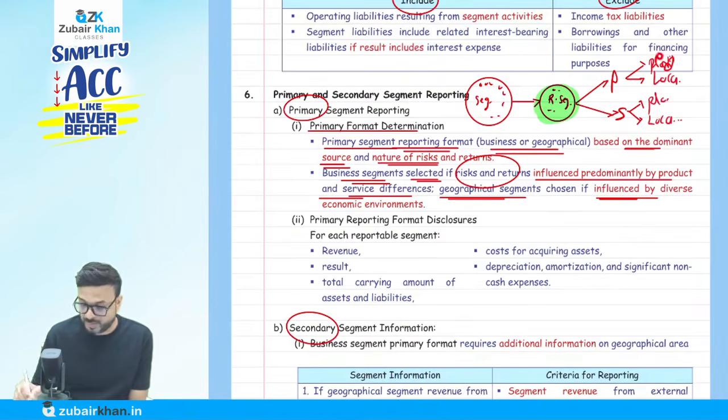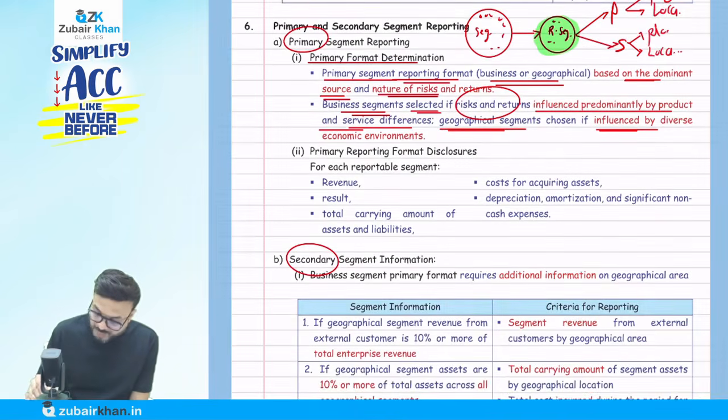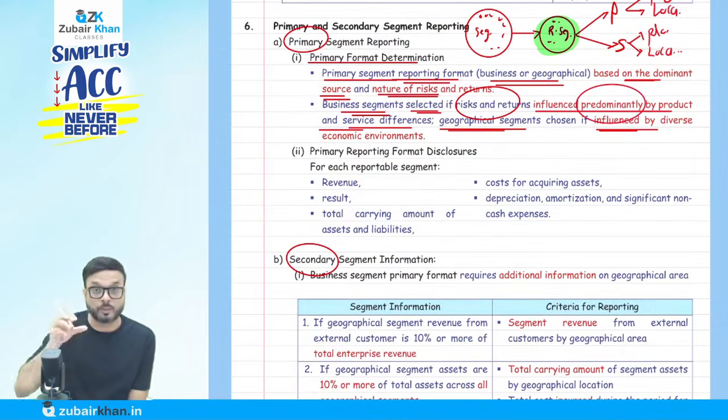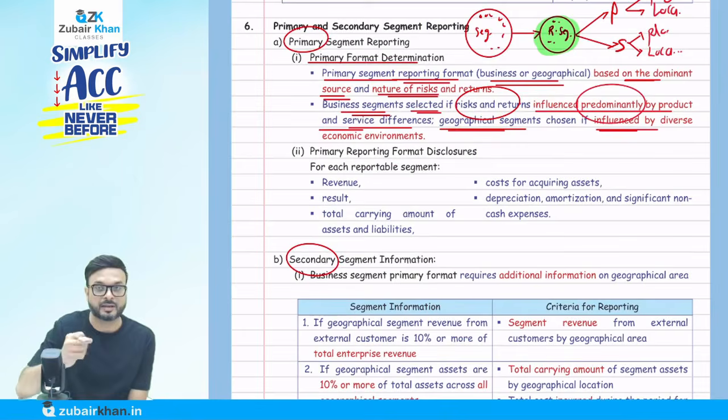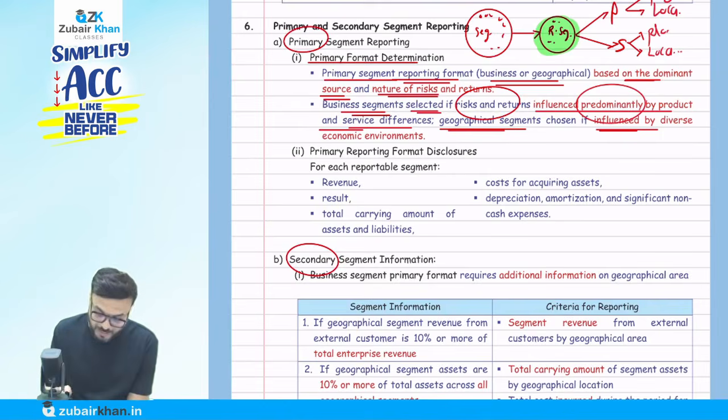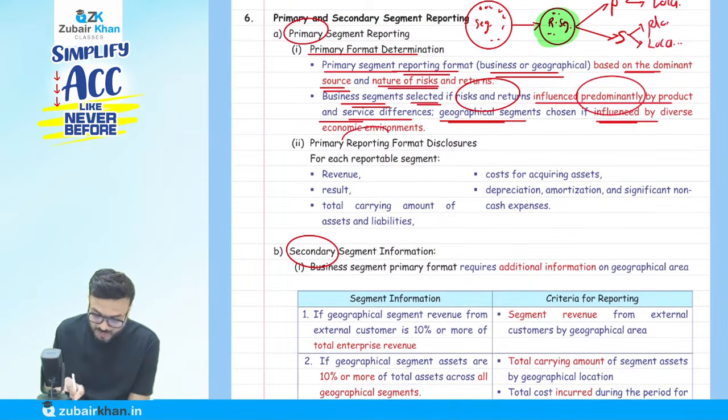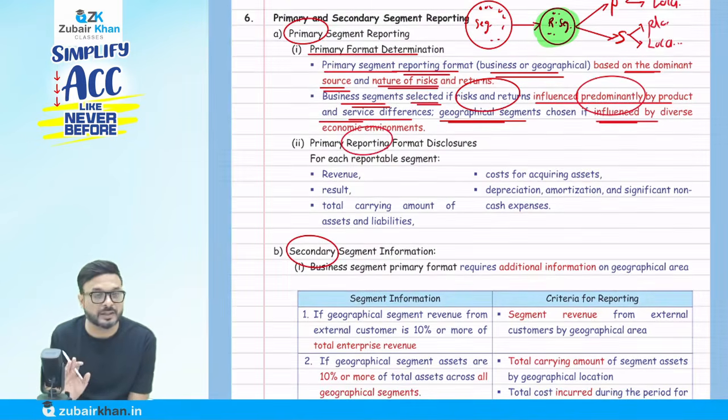If the product is primary, then location will be secondary. If location is primary, product will be secondary. They say whichever is more dominant, whichever has more risk and reward, product-wise or location-wise, the management has to decide that.